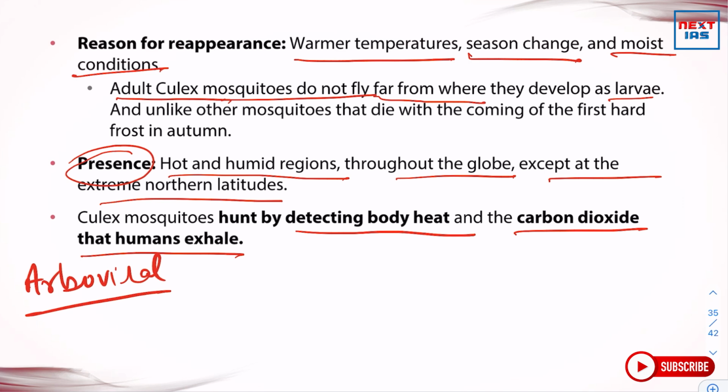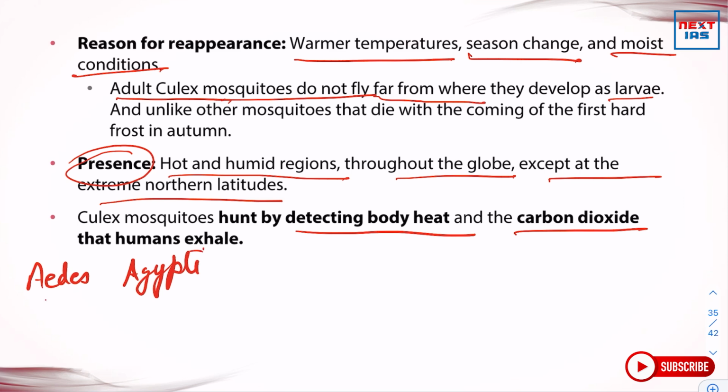Okay, and we should also talk about other types of mosquitoes. Which are the other types of mosquito? There is the Aedes aegypti mosquito. This mosquito is called the yellow fever mosquito. Why is it called the yellow fever mosquito?